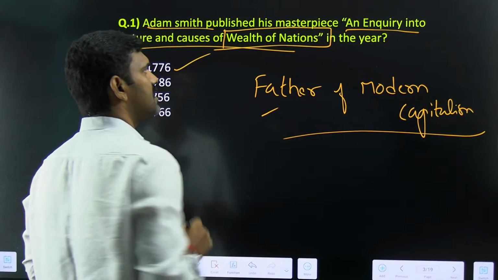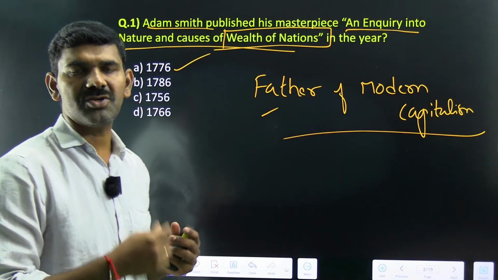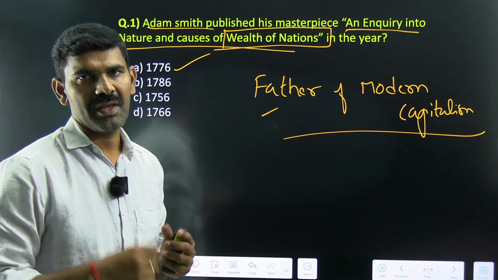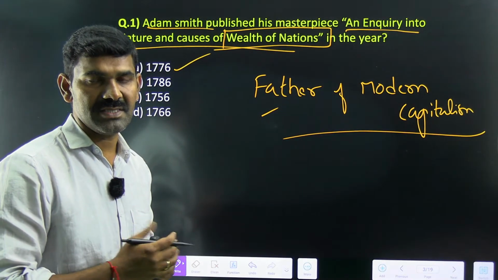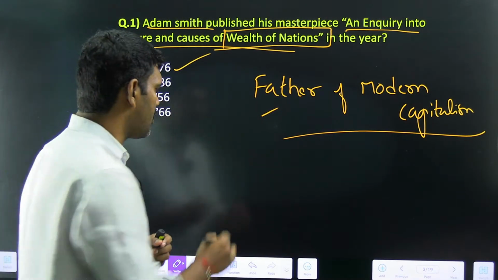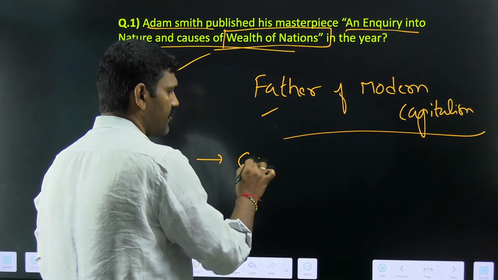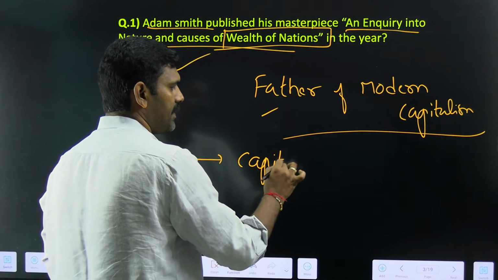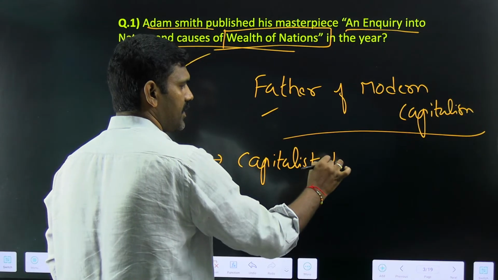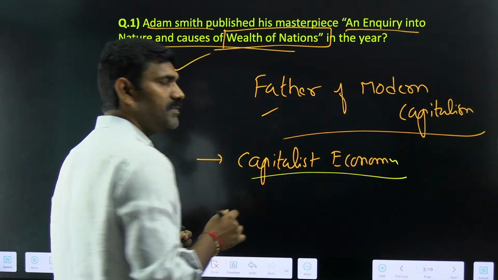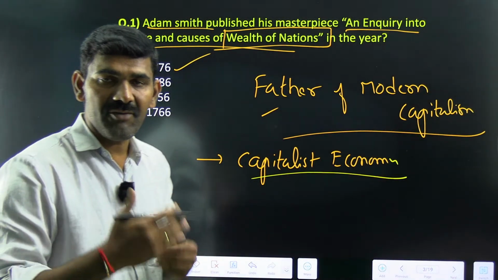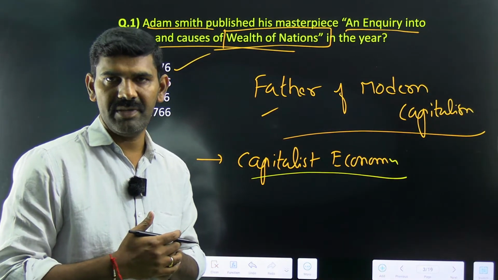What is the importance of this book? In the world we have different types of economies, and one important type is the capitalist economy. Adam Smith has an important role in the evolution of modern capitalist economies.